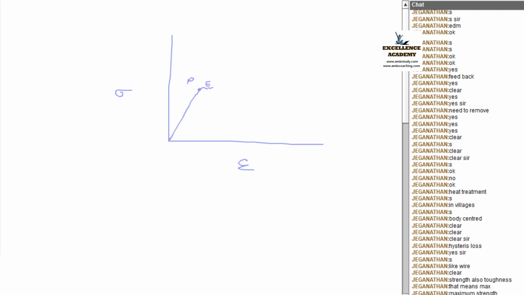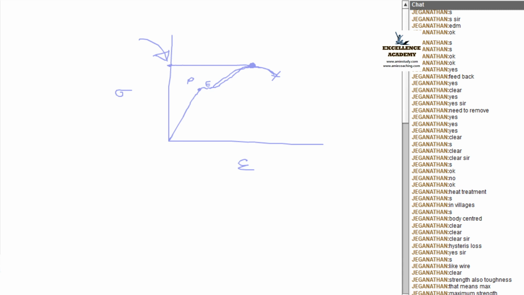Then comes the elastic limit, and then the yield point, and then comes the maximum point where the maximum stress is there on the body. After that, the stress comes down and finally fracture occurs. This is the point we call the ultimate tensile strength point, or ultimate tensile stress point. This is the maximum stress that a material can withstand.